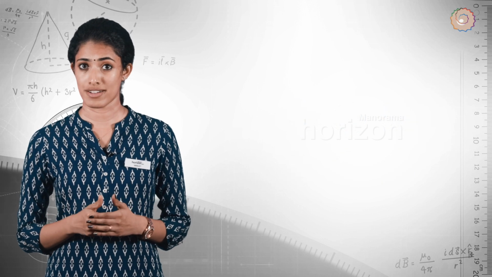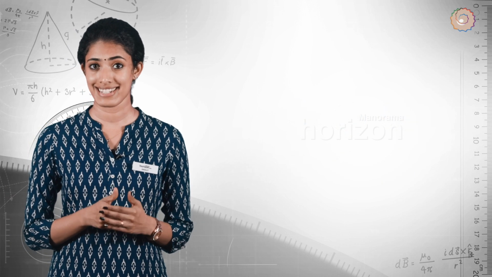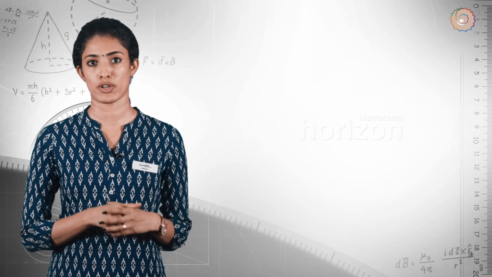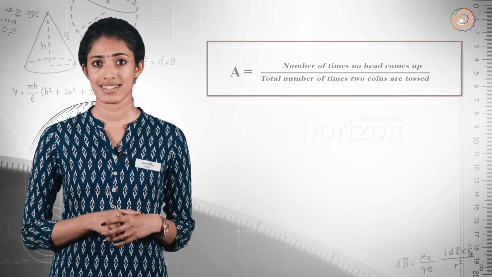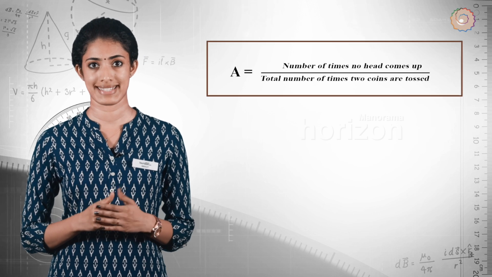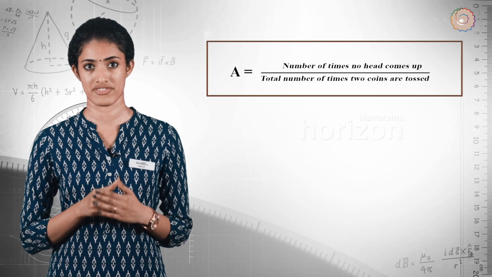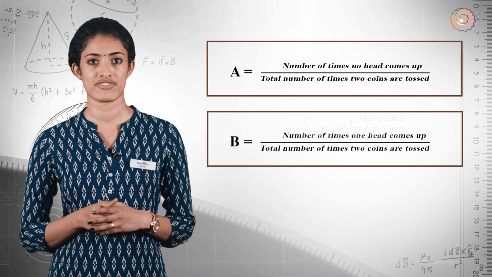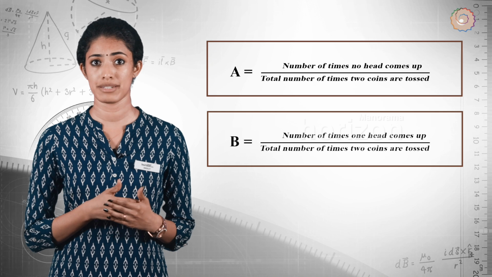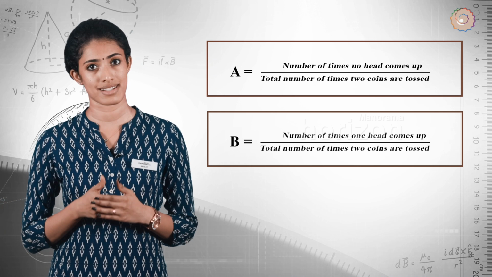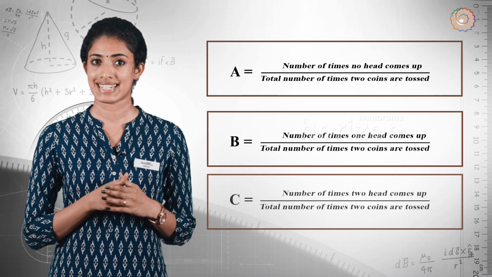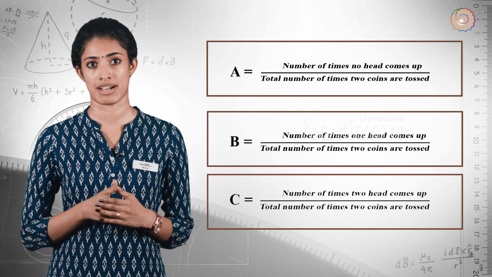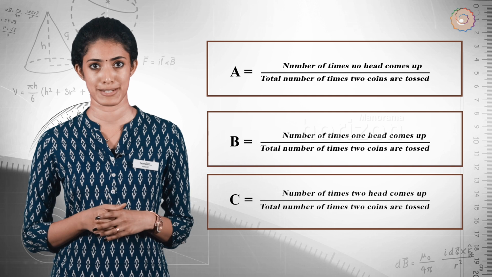Now, what if we toss two coins simultaneously 10 times and record the observations? Write down the values of the following fractions. Let A be equal to the number of times no head comes up divided by the total number of times the two coins are tossed. Let B be equal to the number of times one head comes up divided by the total number of times the two coins are tossed. And let C be equal to the number of times two heads come up divided by the total number of times the two coins are tossed.